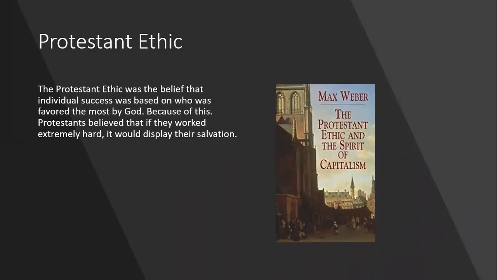The Protestant ethic is the belief that individual success was based on who was most favored by God. Because of this, Protestants believe that if they worked extremely hard, it would display their salvation, and this is shown and described more in Max Weber's book, The Protestant Ethic and the Spirit of Capitalism.